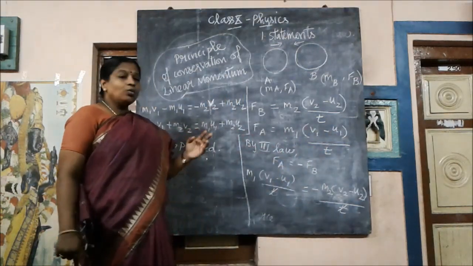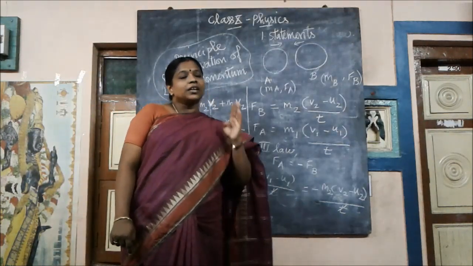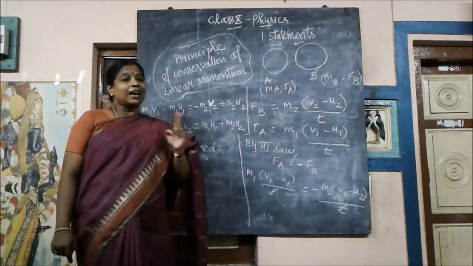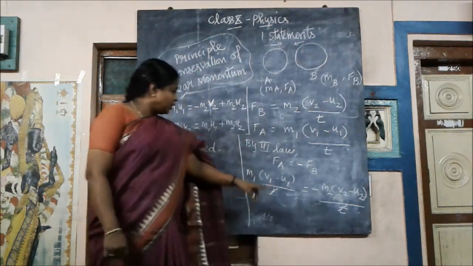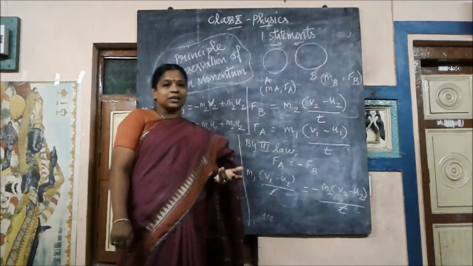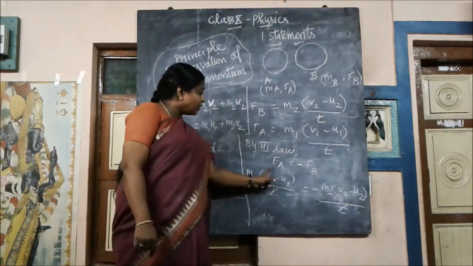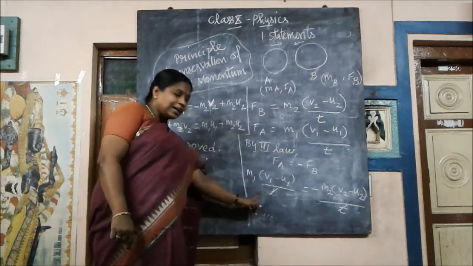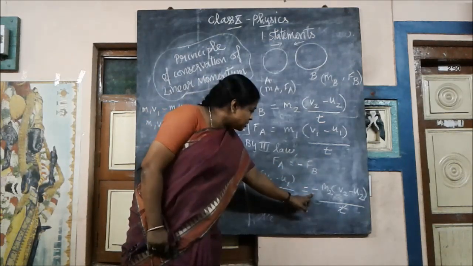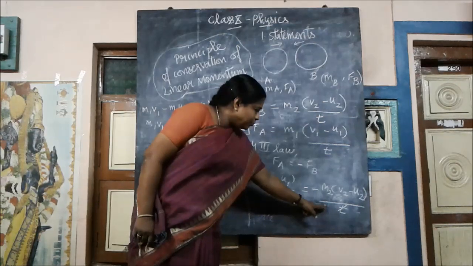Clear children? Now we are going to apply the third law. What is the third law? For every action there is an equal and opposite reaction, and this action and reaction act on two different bodies, right? FA is equal to minus FB, or FB is equal to minus FA. Both are the same, you can do it in both ways. What we have calculated for FA and FB, I have written here, and I am substituting them, right?